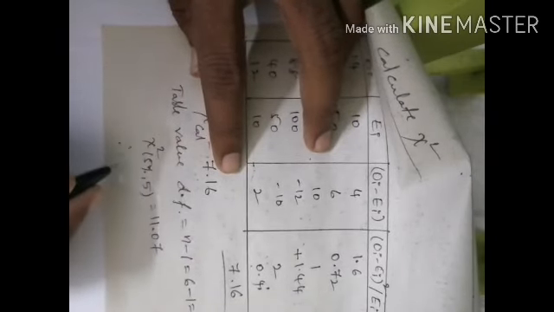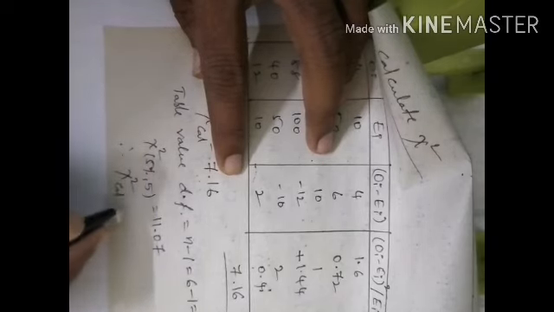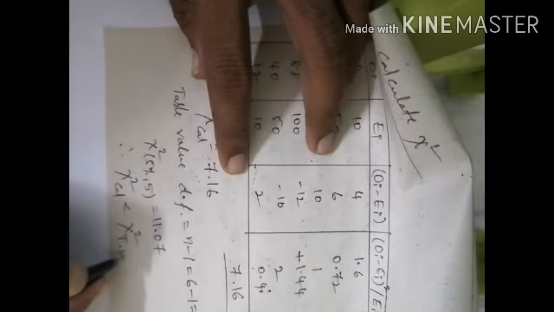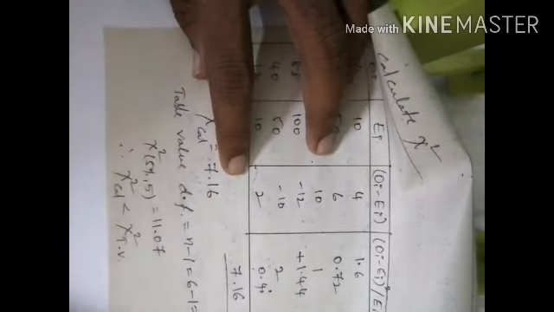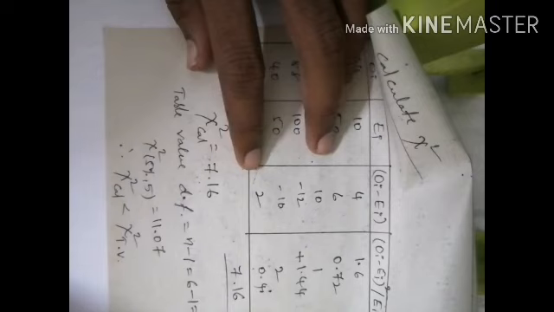Therefore chi-square calculated is less than chi-square table value, so H0 is accepted. So the result gives us that male and female birds are equally probable.